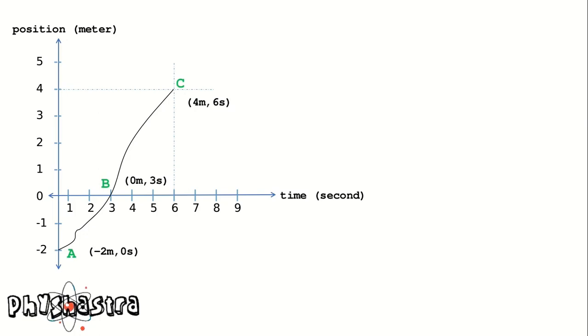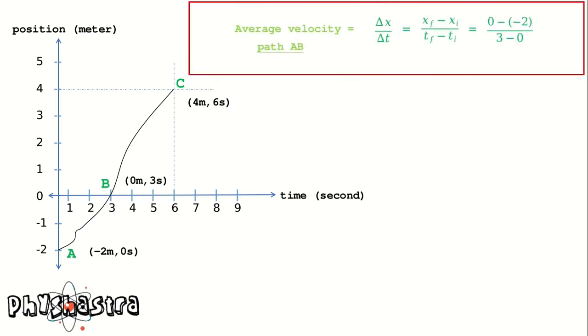Let us calculate the average velocity for path AB, which will be delta x upon delta t. Delta x will be final position minus initial position, and similarly delta t will be final time minus initial time. From the graph, we substitute x sub f as 0 meter and x sub i as minus 2 meter, and t sub f as 3 seconds and t sub i as 0 second respectively.